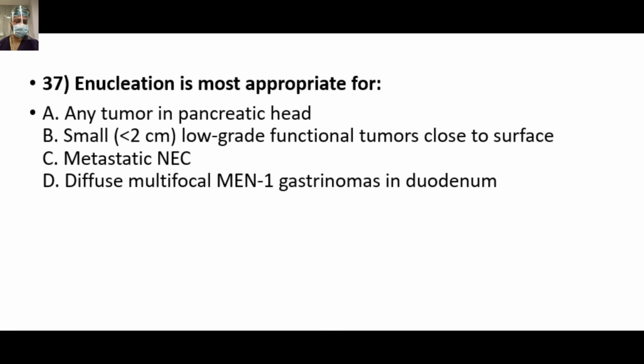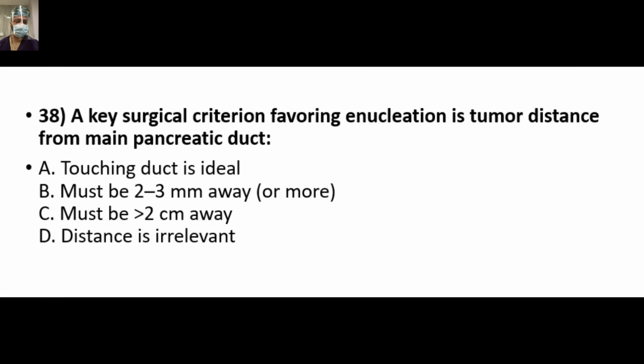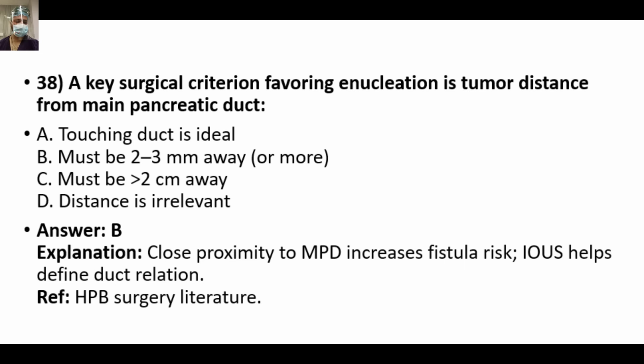Enucleation is most appropriate for, remember the case we have discussed, B, small tumor less than 2 cm, low grade, grade 1, grade 2, may be close to the surface. A key surgical criterion favoring enucleation is tumor distance from the main pancreatic duct. We already discussed, option B, must be 2 to 3 mm away from the PD. Close proximity to the MPD increases fistula risk. So intraoperative ultrasound helps define the duct relation.